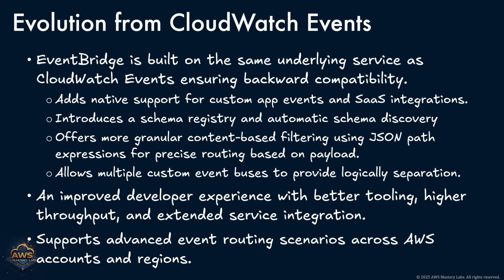While CloudWatch Events could support this with extra configuration, EventBridge enables it natively and securely, making it easier to implement organizational best practices across large AWS footprints. And finally, EventBridge introduces a more modern API, higher throughput, and a better developer experience overall. It's not just a rebranding, but a platform evolution designed to support the needs of today's distributed, event-driven systems.